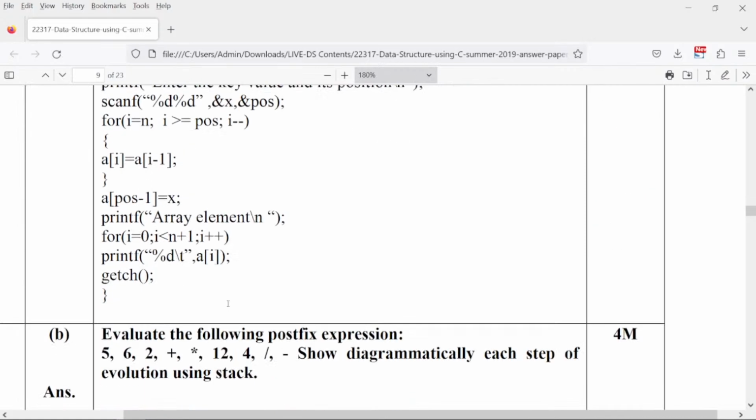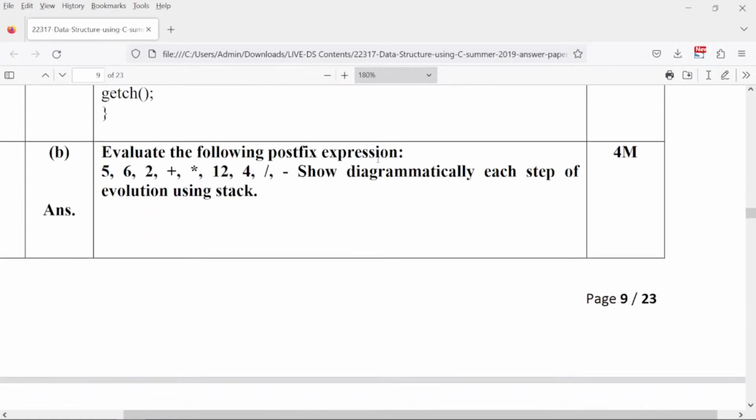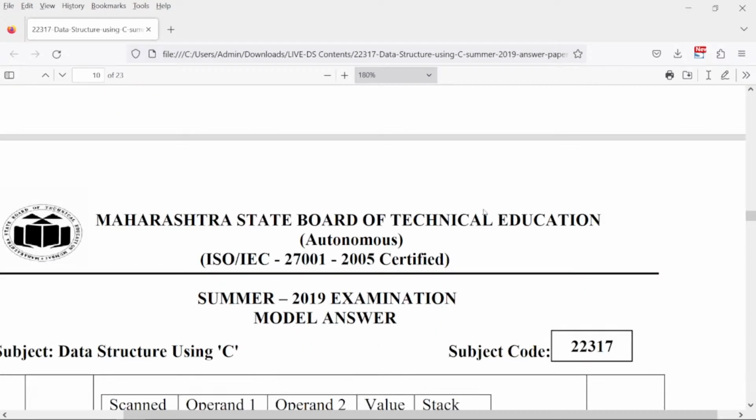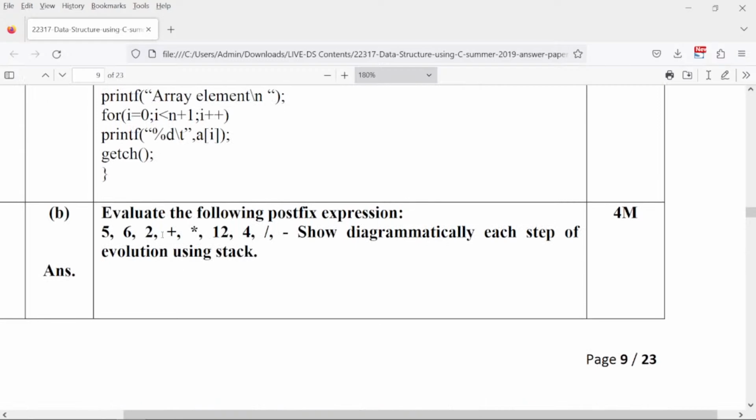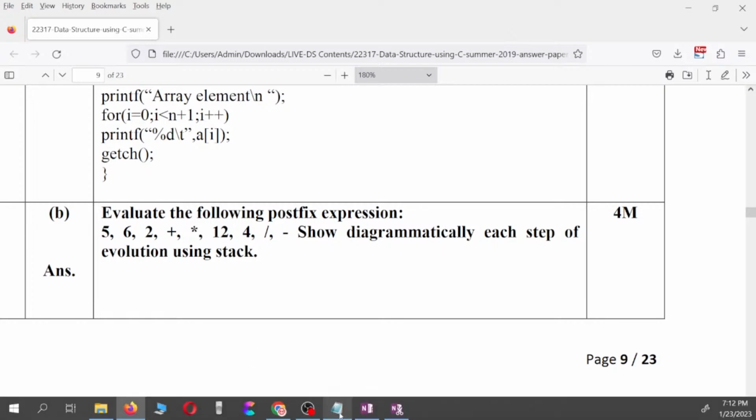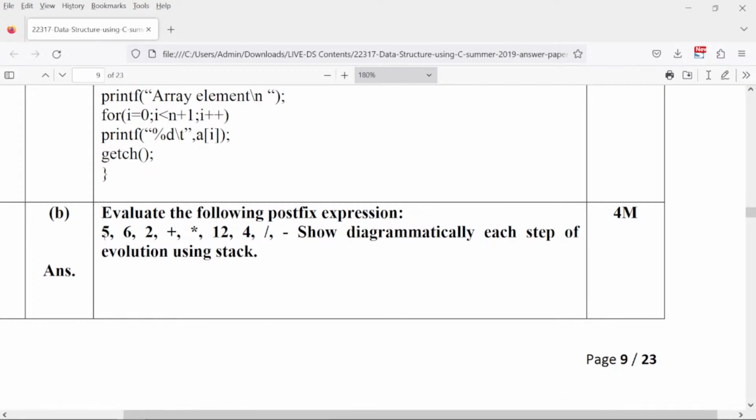What is this question? This is 3, right? Okay. Evaluate the following postfix expression. So this is a postfix expression and you are supposed to evaluate this completely. Okay. So how do you evaluate this? Check. I will show it on the screen to all of you. I'll just make a note first what it is. 562 plus into 12, 4 division minus.